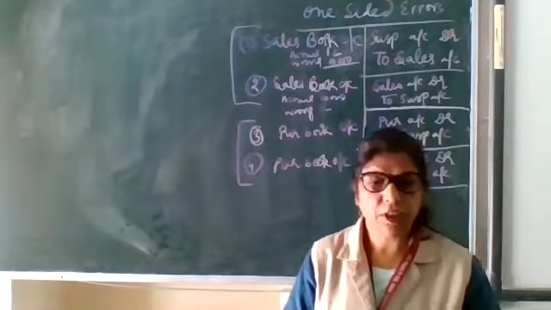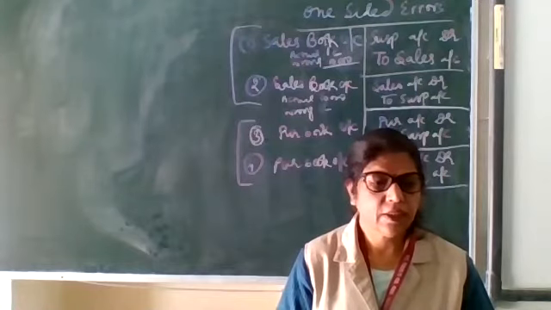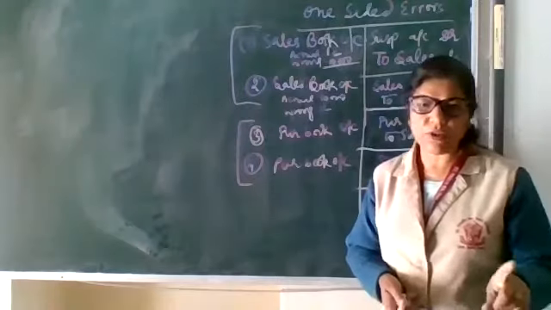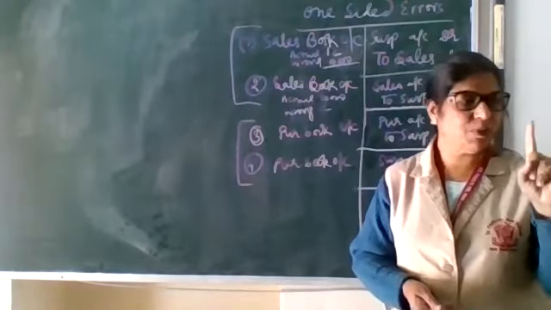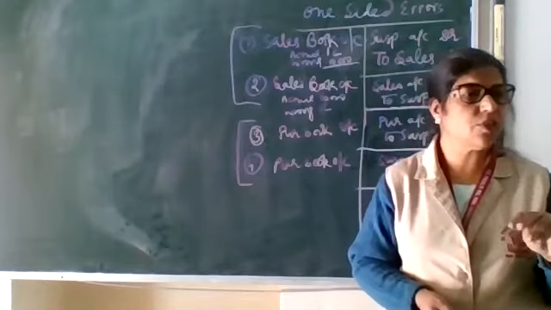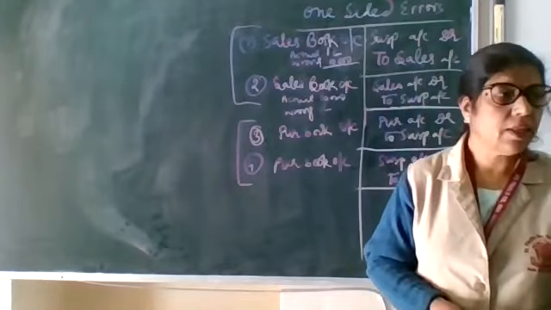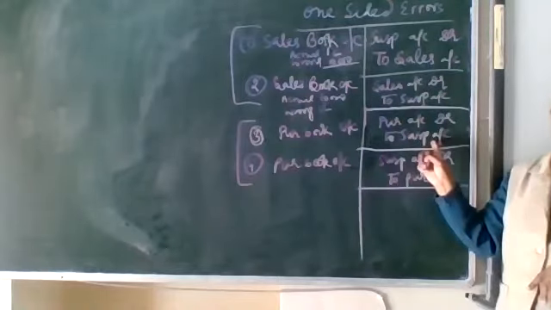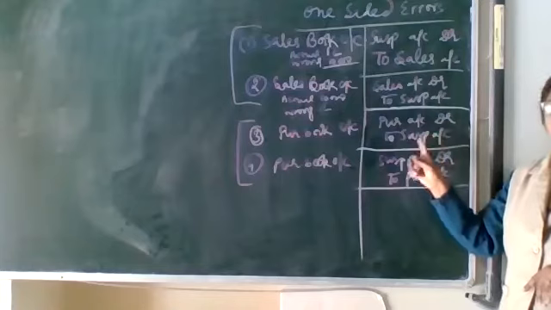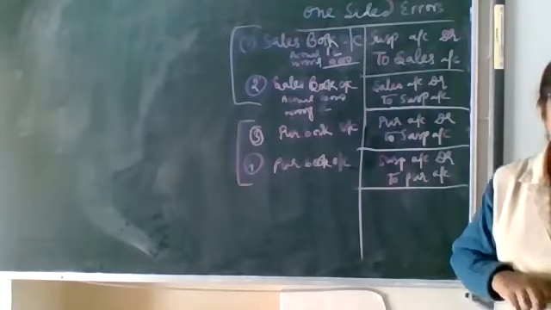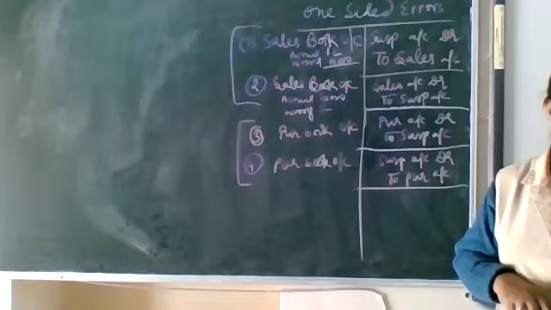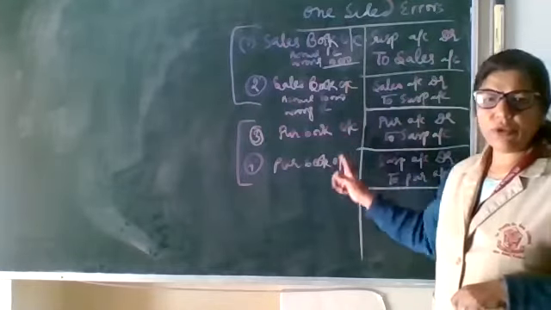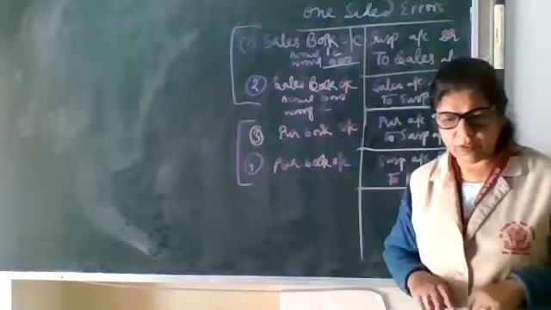Pass the general rectification entry. See, in place of 10,000, the accountant carried forward 1,000 rupees. So here the error is of 9,000 rupees, and that is less. So that will be purchase account debit to suspense account. Clear? Any doubt? So you can note down these 4 basic entries.